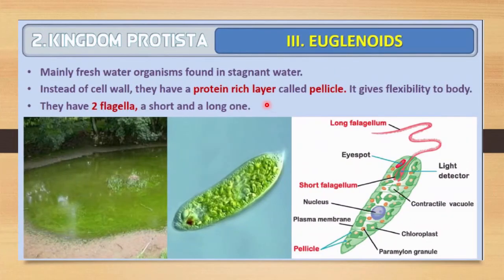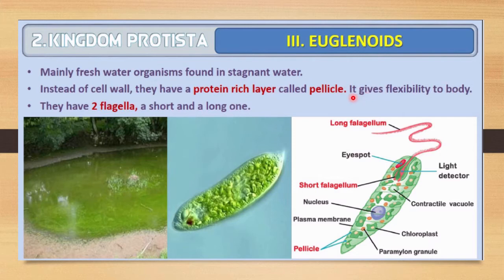The third member of Protista is the euglenoids. They are mainly freshwater organisms found in stagnant water. It is not found in running water. They are found in stagnant water. And instead of a cell wall, they have a protein-rich layer. This is a very unique characteristic. Instead of a cell wall, they have a protein-rich layer, and that is called the pellicle.